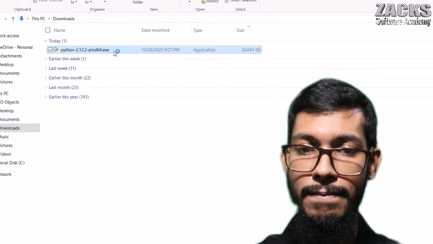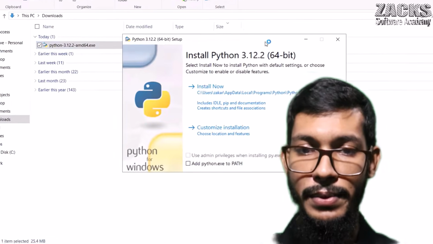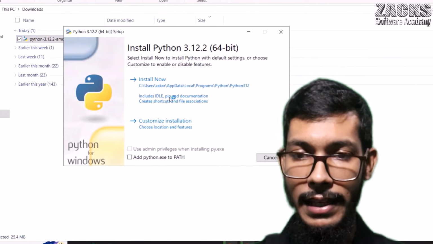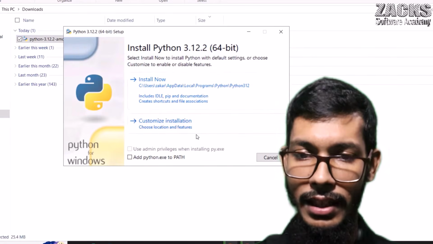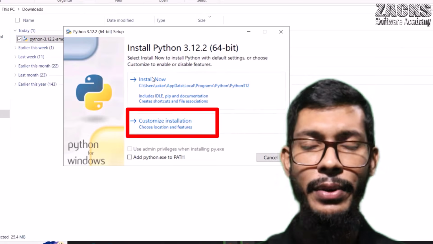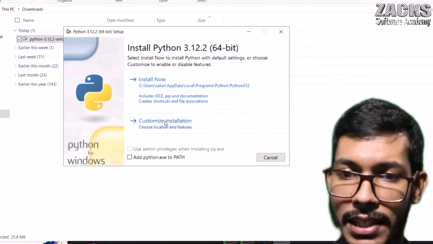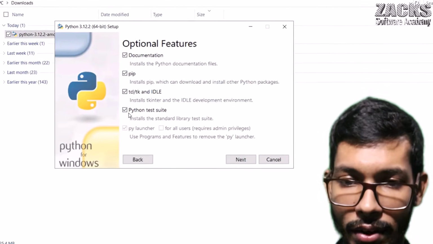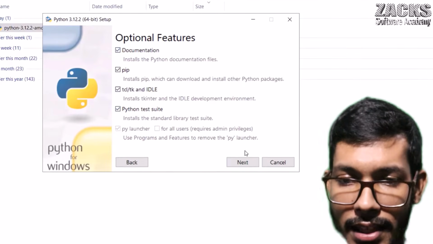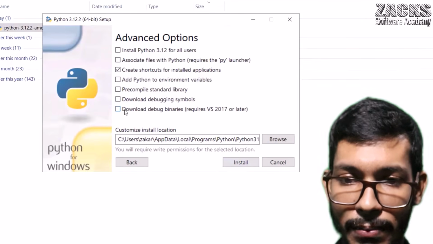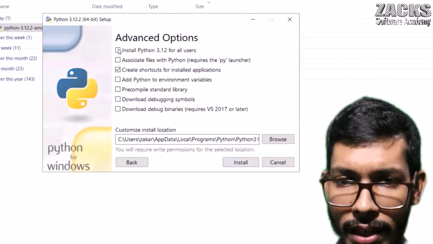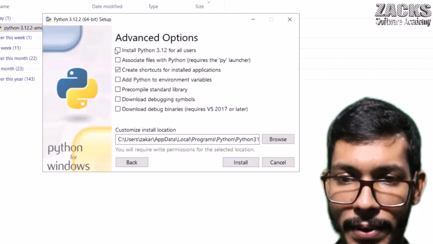So are you observing? You can directly install now, or you can click customize installation. Let me click customize installation, right? Let me click next, nothing more than this. This is not complex. Now simply download debugging symbols. You can click each and everything, or you can clear the shortcut for installation. You can keep the default.